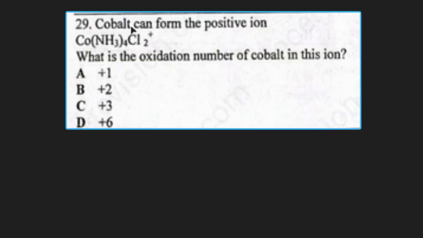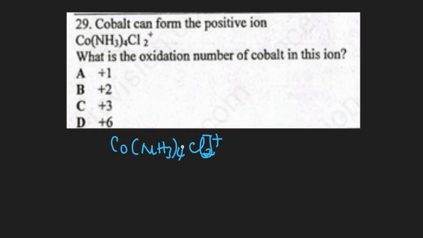Question 29. Cobalt can form the positive ion. What is the oxidation number of cobalt in this ion? We have the ion with an overall positive charge, so we are going to calculate the oxidation state of cobalt in this complex. We can call it X. Ammonia, which is a ligand, is neutral, since ammonia is a neutral molecule, and chlorine has a charge of -1. There are two chlorine atoms.